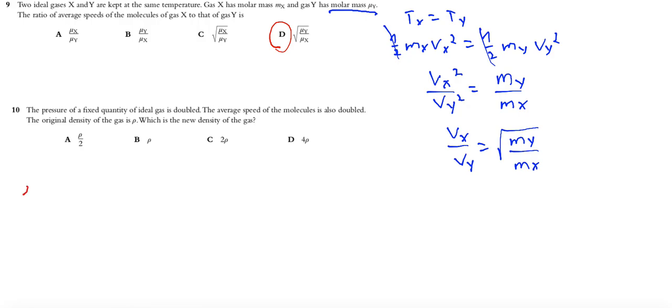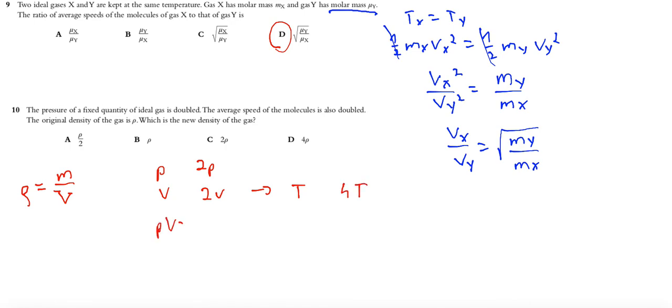Okay, in general, what is density? Density is mass over volume. Nothing happens with mass of this gas, but something happens with volume. We have to check what happens with volume. We know that the pressure now is doubled, and speed is also doubled. If speed is doubled, then temperature is 4 times bigger.